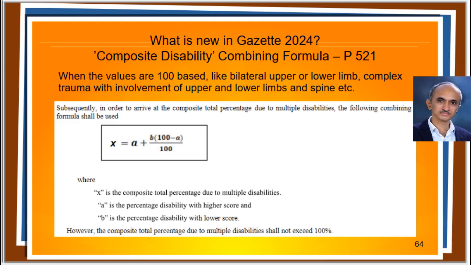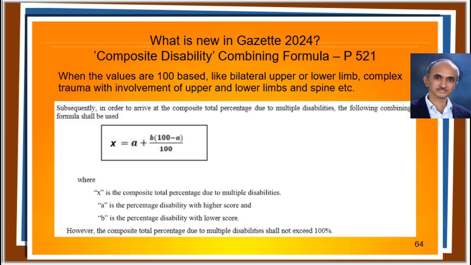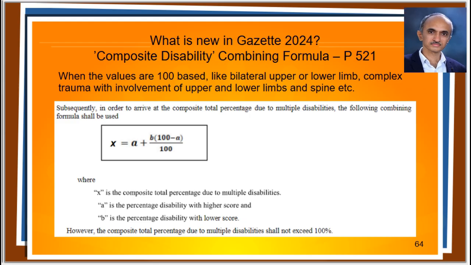You can see here the number 90 is replaced by 100. Rest of the calculations are same. It again results in a maximum value, always just less than 100. Main uses for us are in the cases of bilateral involvement, if upper and lower limb are involved in the same victim, or if spine is involved with a limb or limbs.